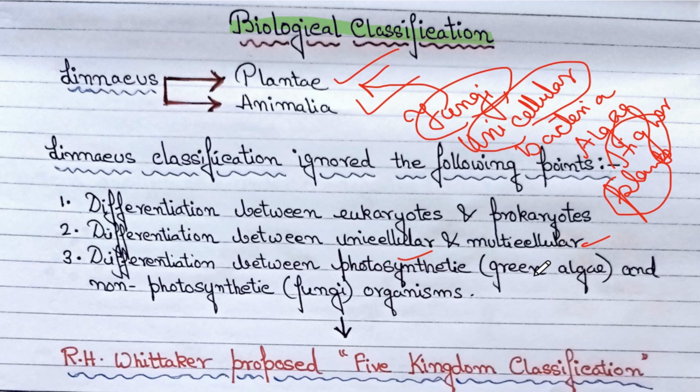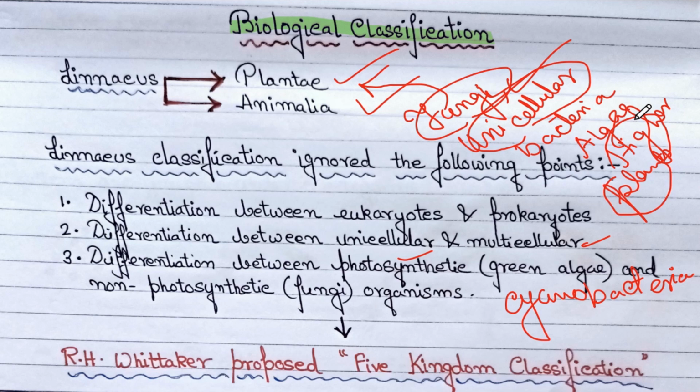Differentiation between photosynthetic and non-photosynthetic was also not there, since we know that bacteria can also be photosynthetic, right? Like cyanobacteria. Bacteria which is photosynthetic is known as cyanobacteria. So it is also present in the same Plantae kingdom where non-photosynthetic fungi are also present.